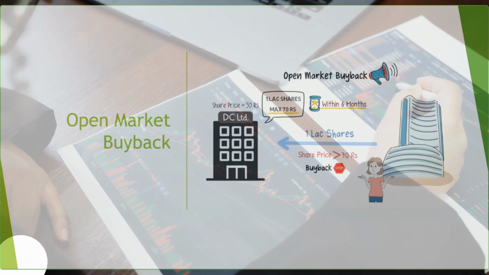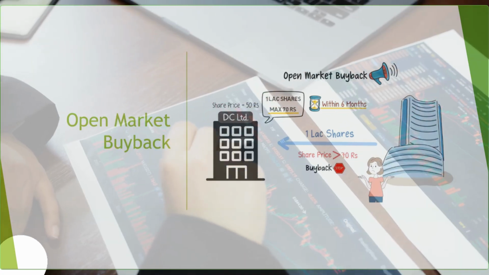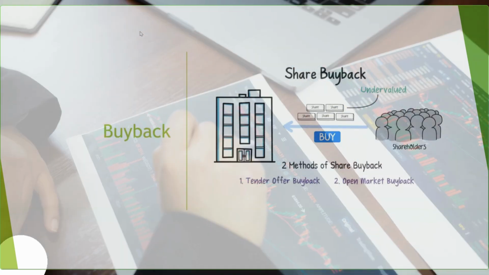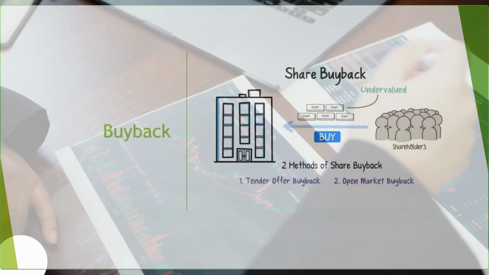So in a buyback, the company buys its own shares, and there are two ways to do the buyback: a tender offer and an open market offer. In an open market offer, we don't have to do anything, and we can't do anything about it.